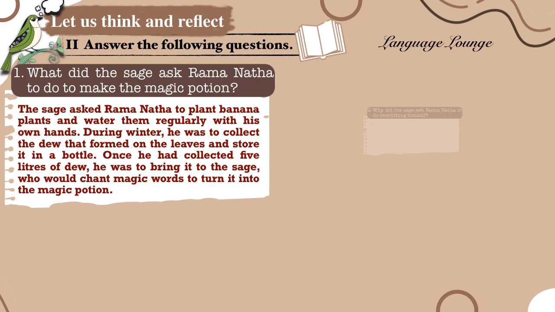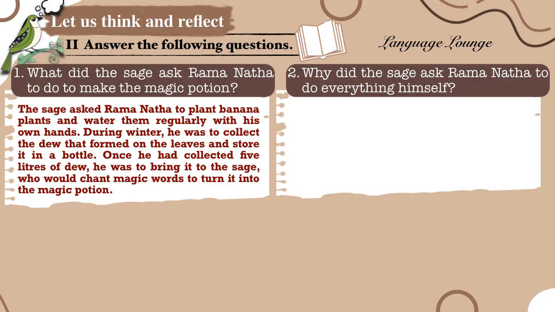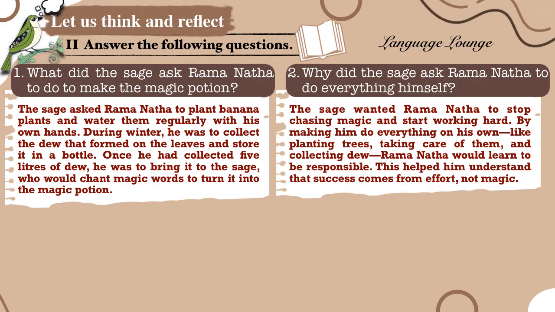Let's move on to question number 2. Why did the sage ask Ramanatha to do everything himself? The sage wanted Ramanatha to stop chasing magic and start working hard. By making him do everything on his own, like planting trees, taking care of them, and collecting dew, Ramanatha would learn to be responsible. This helped him understand that success comes from effort, not magic.